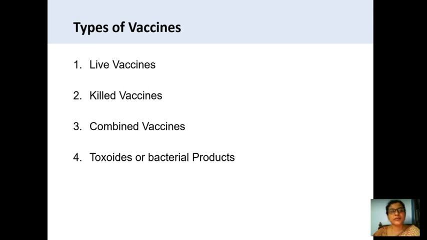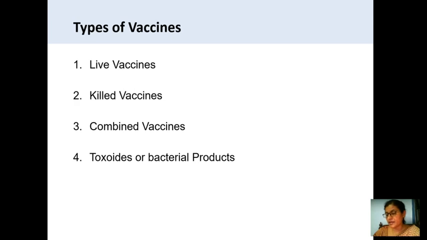It means the disease producing capacity will not be there, but the pathogen is introduced into the body through the vaccine. So it stimulates the immune response in the body and helps in the production of the antibodies against that particular microorganism. So in that way the immunity is artificially developed. So that is a live vaccine.